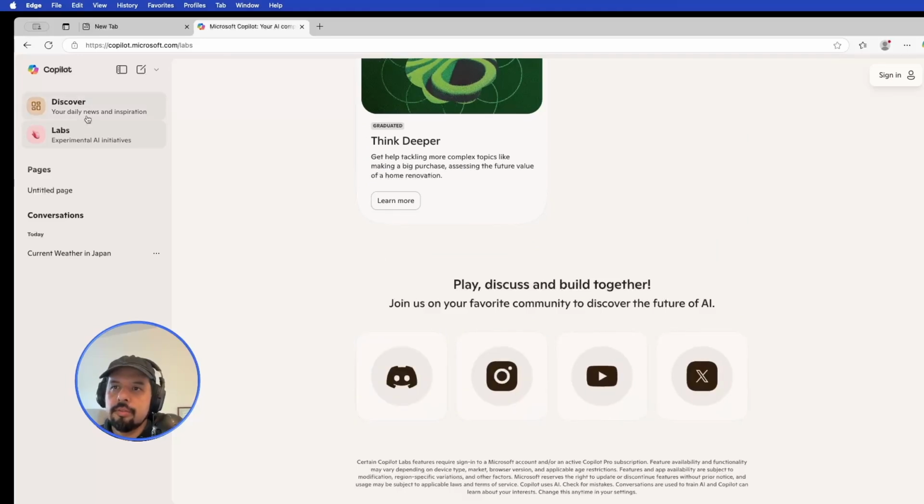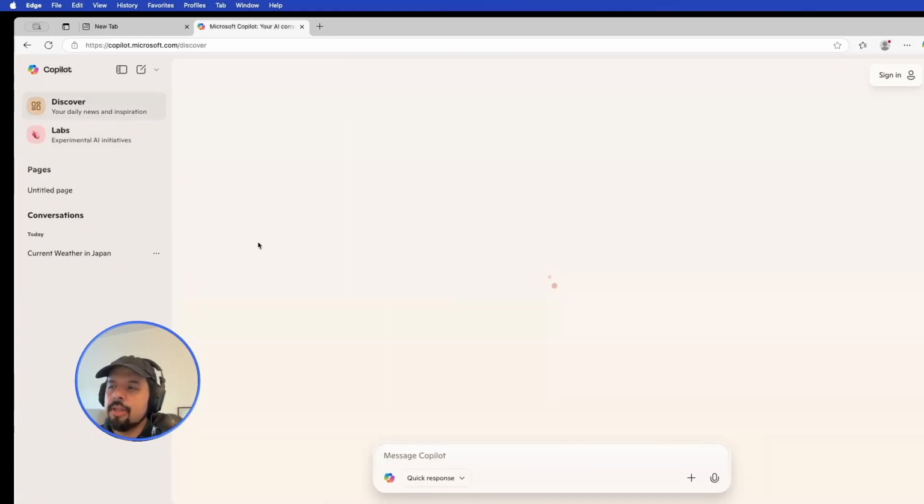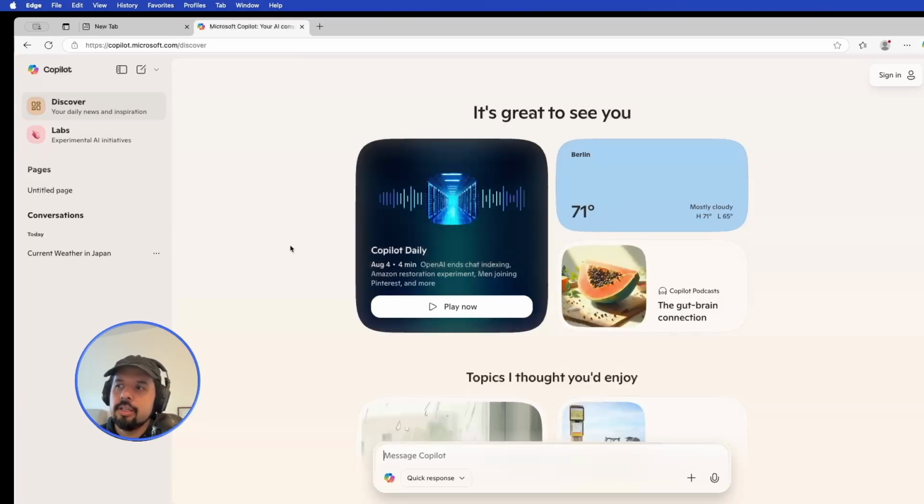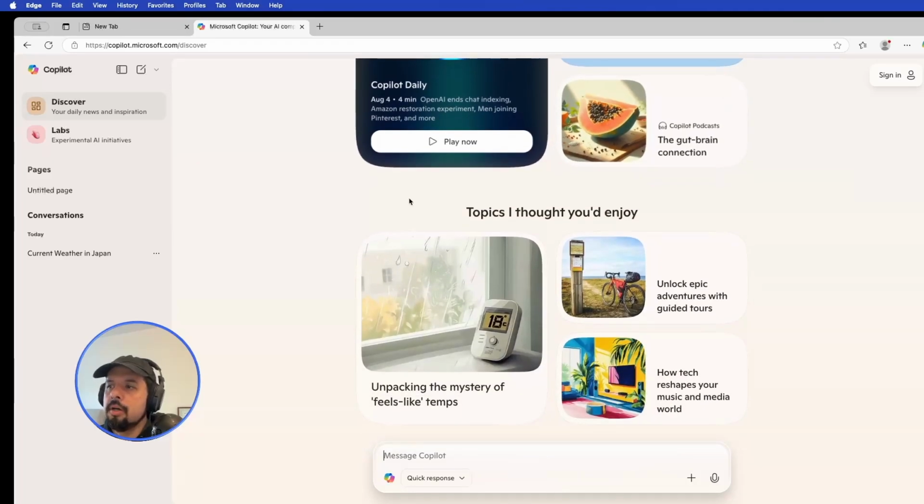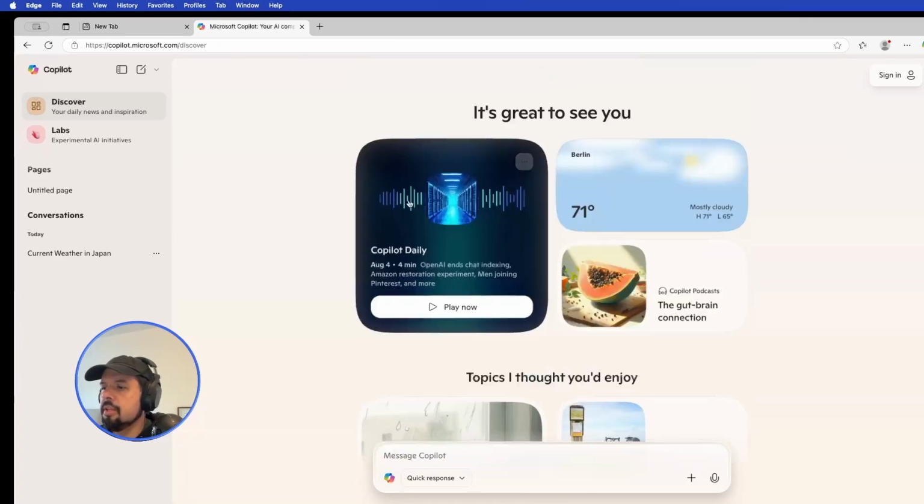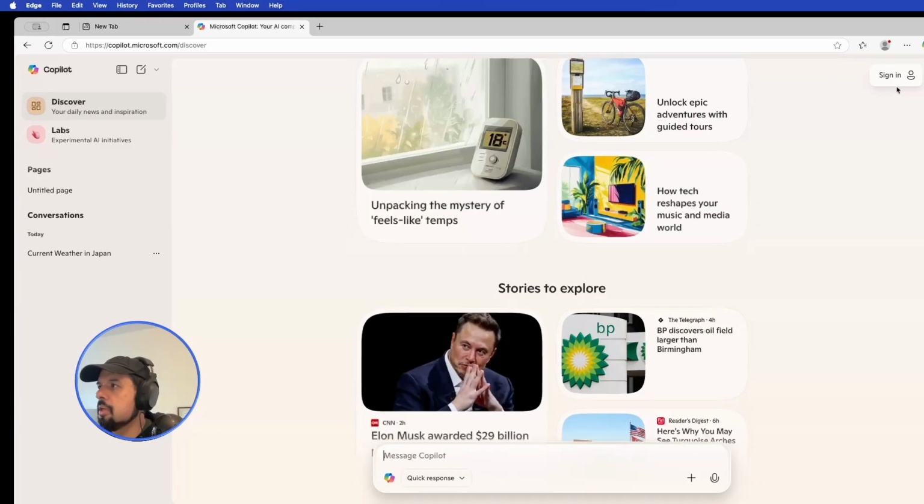So lots of things. I'm not sure if you can create here something like a Gem or a GPT, but I don't think that's the main purpose here. Yeah, but you can still use it. It gives you a lot of information about things that you can do. And that's what I can see from here.